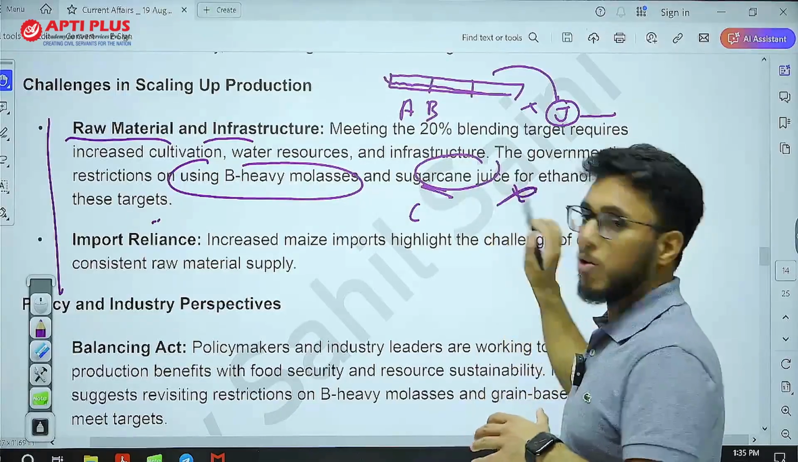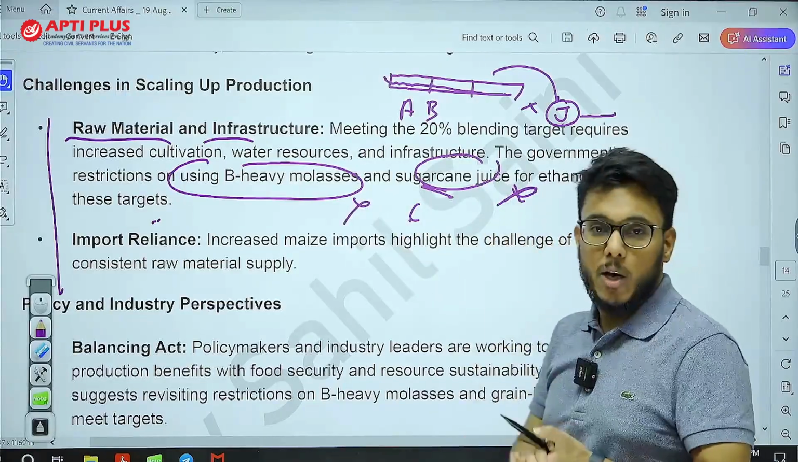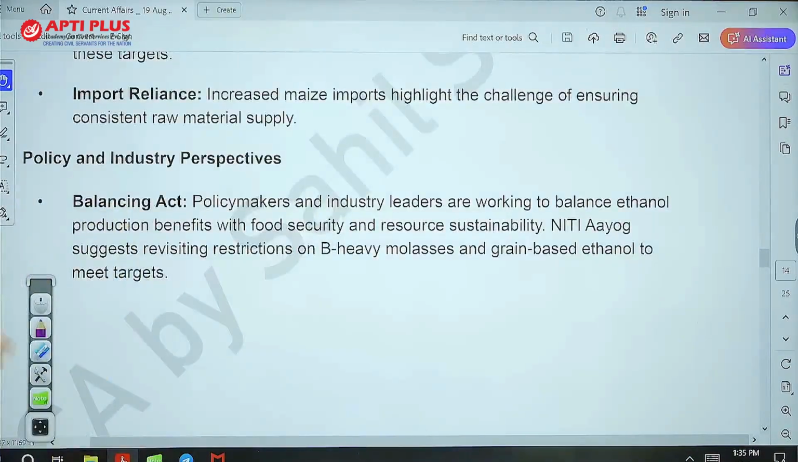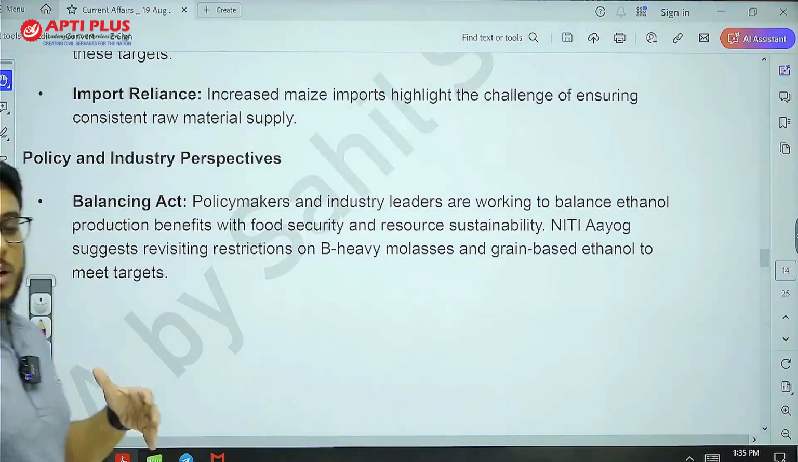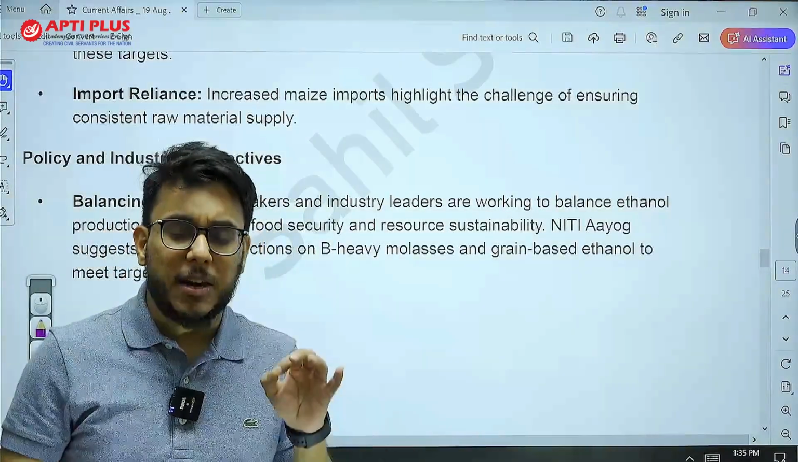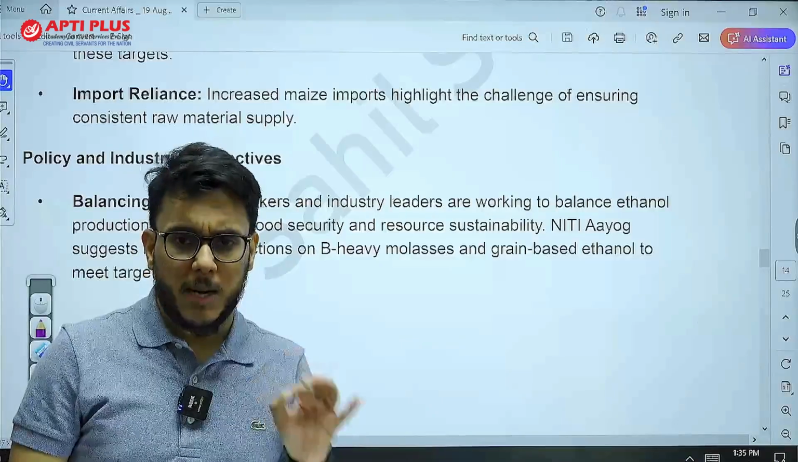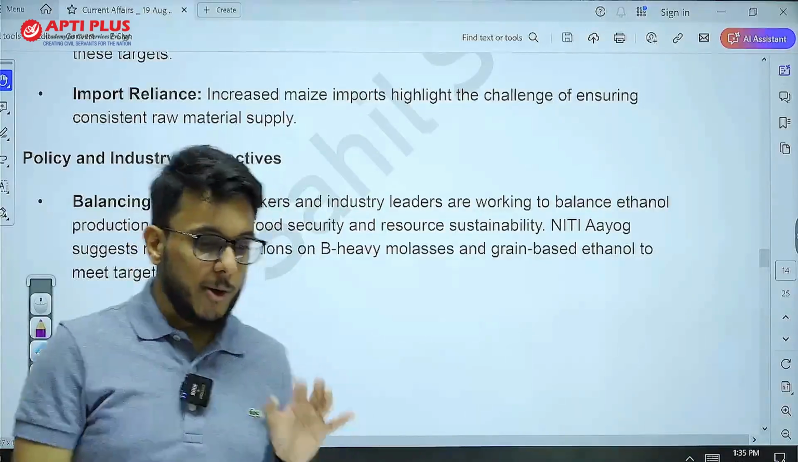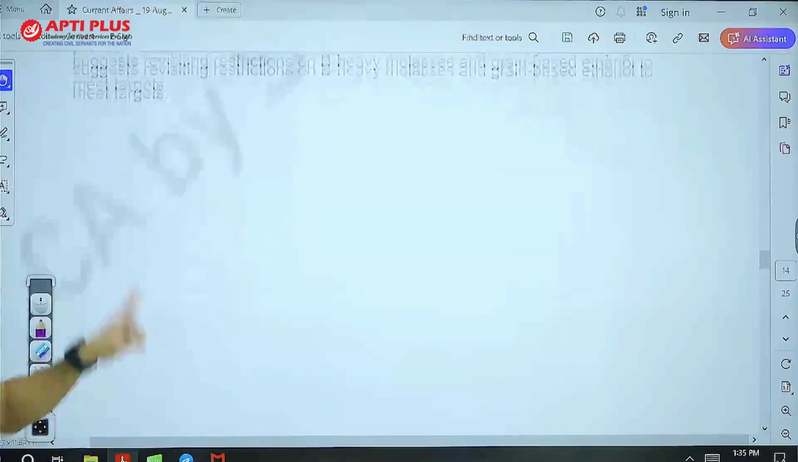Sugarcane juice is not allowed for ethanol. B heavy molasses is not allowed for ethanol. So therefore, the government needs to reconsider these particular things. But reconsideration should always focus on this particular thing, that the threat to food security should not be there. Okay, that is all about it.